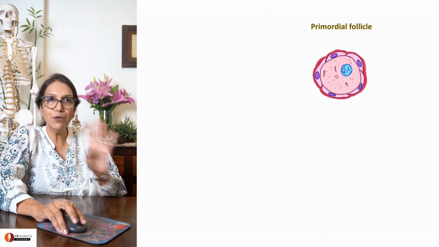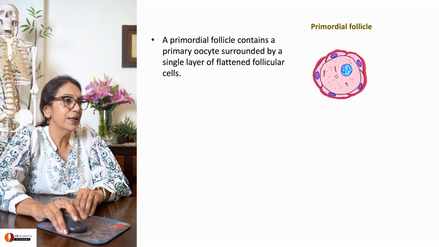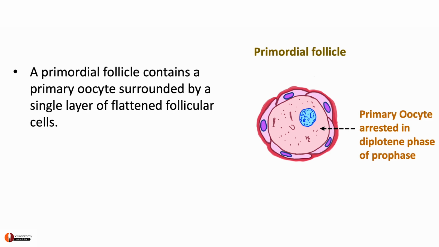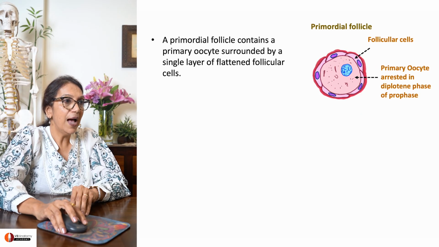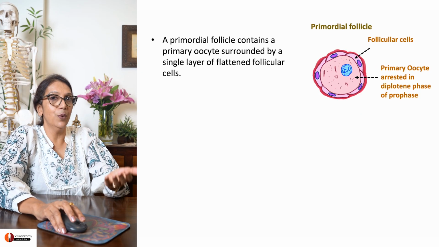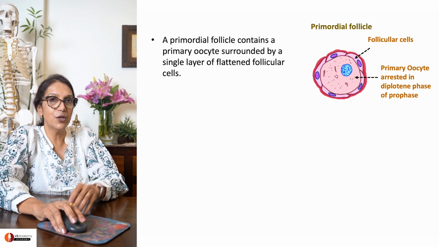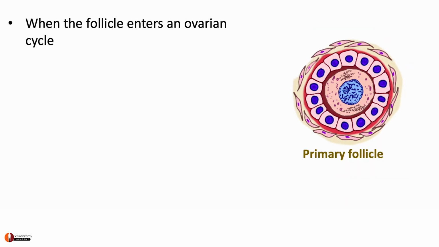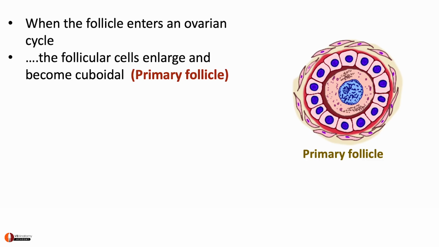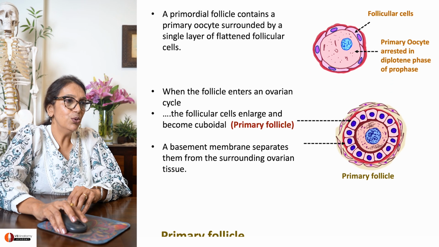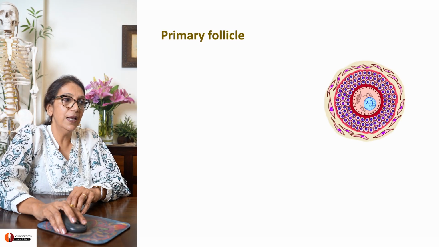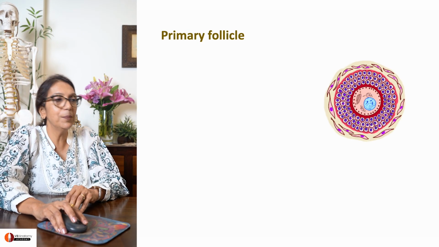So that was the primordial follicle. We know that in the center, it has a primary oocyte arrested in diplotene phase of prophase, and there are flattened follicular cells surrounding it, protecting it. As they realize they've been called upon to try and make a mature follicle, the follicular cells are encouraged to increase in size and become cuboidal, as seen. Soon they multiply in number as well, so that instead of one layer, there are multiple layers.